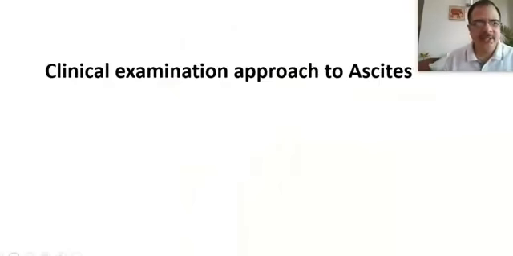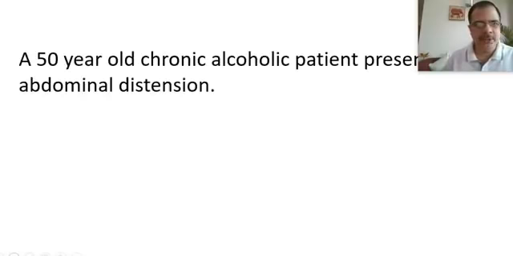Let's discuss a clinical case of ascites. A 50-year-old patient presented with abdominal distension, with a history of chronic alcohol intake. So let's see how to approach such a case if an alcoholic patient presents to us with abdominal distension.